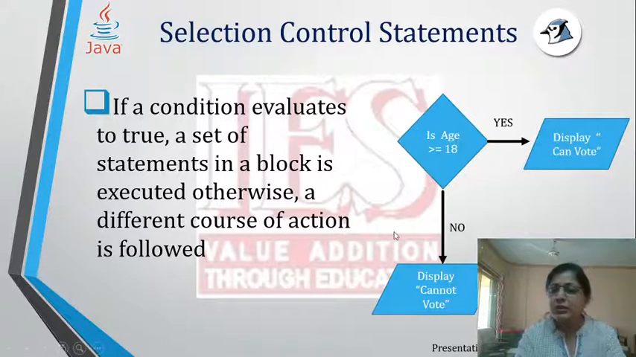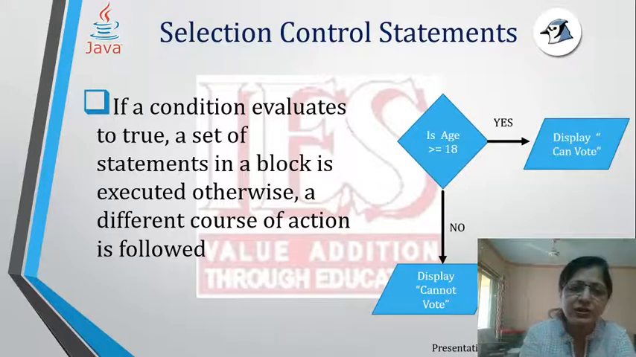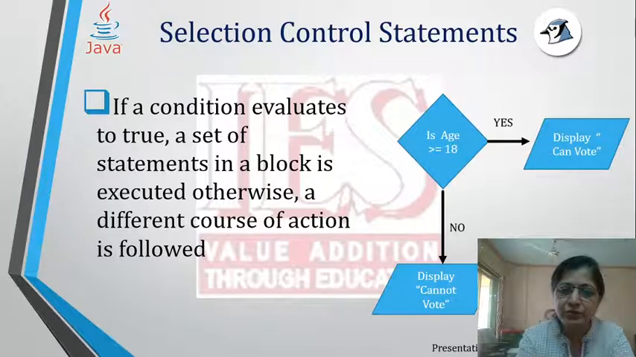When this program is executed, both these things won't be executed. It will be either this or this. So basically you're branching the control. It is like you're at a crossroad and you either go this way or that way. You cannot go both ways simultaneously. So the purpose of the selection control statement is to branch the course of action in your program. If the condition evaluates to true, a set of statements in the if block will be executed.